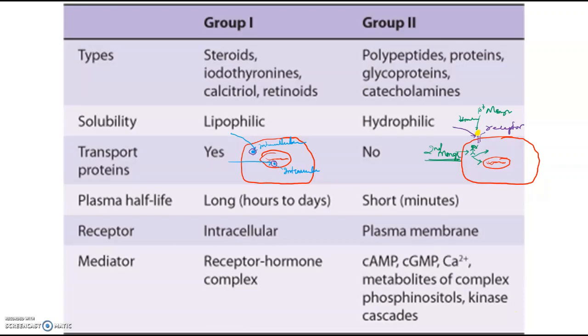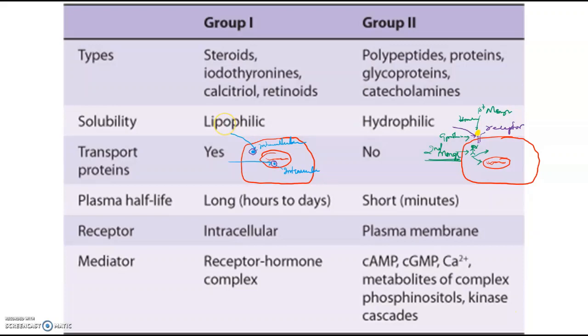Okay, so what is the basic difference between group 1 and group 2 hormones mechanically? Group 1 hormones will go directly inside, bind to a ligand, and can perform functions intracellularly and within the nucleus as well. They can also cause metabolic changes, whereas group 2 hormones basically act on cell surface receptors like G protein coupled receptors. Okay, so they can act on these G protein coupled receptors, which will activate second messengers. This will cause metabolic changes. So what are the basic fundamental differences between group 1 and group 2?